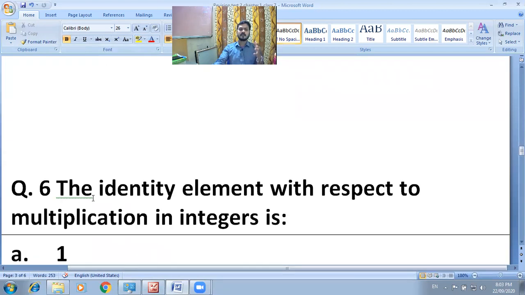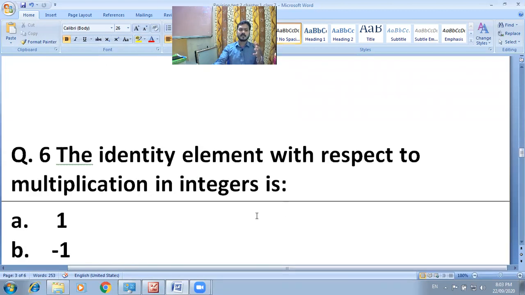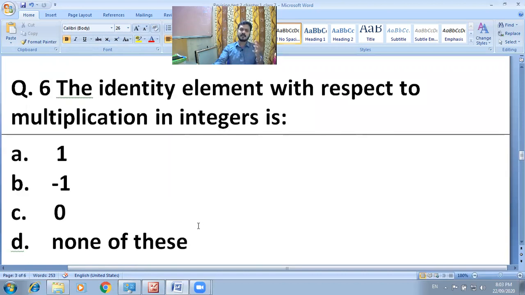Proceed to 6. The identity element with respect to multiplication in integers. Okay, what do we mean by identity element? Recall firstly. Then the identity element with respect to multiplication in integers is 1, -1, 0 or none of these. You can take more time to understand this question. After some time you can give your responses, but don't ask your parents or search on mobile.